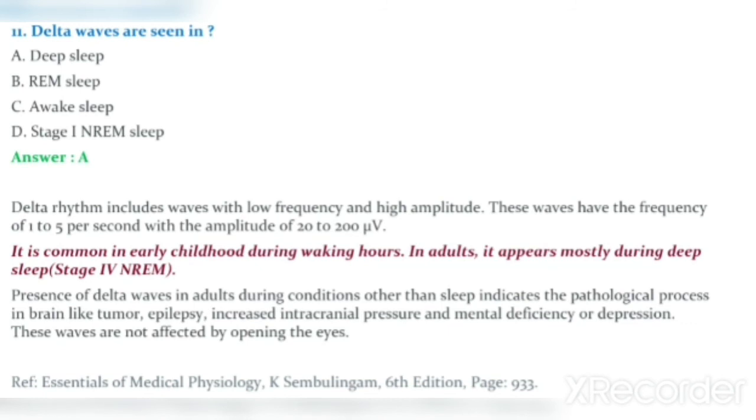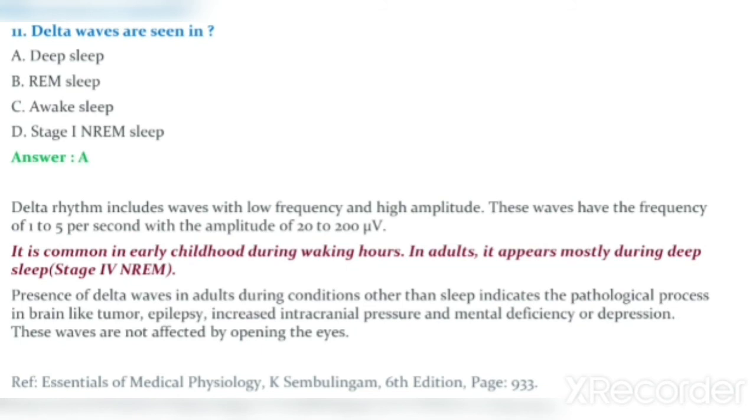These waves have a frequency of 1 to 2.5 per second with an amplitude of 20 to 200 microvolts. It is common in early childhood during waking hours.